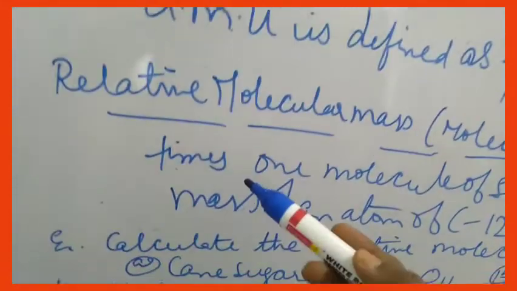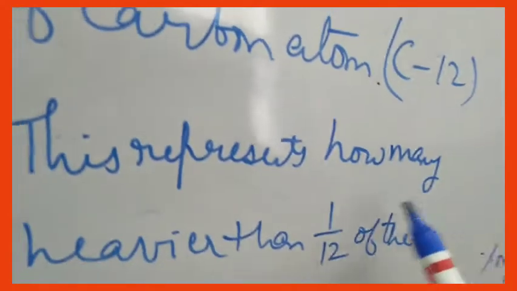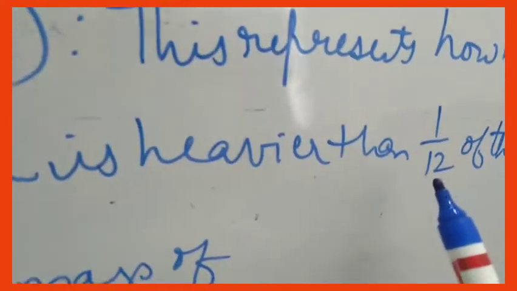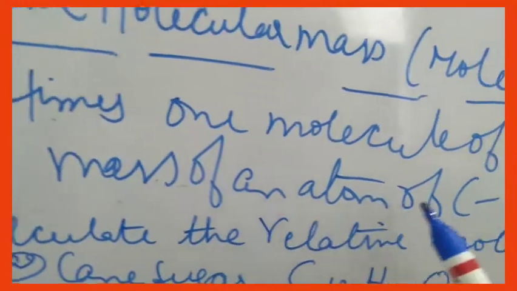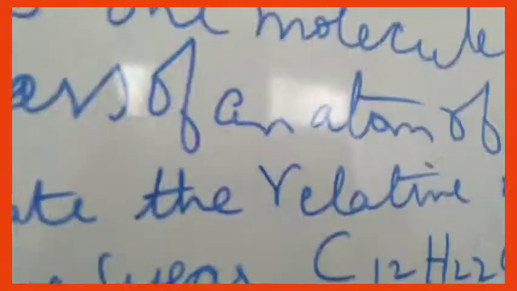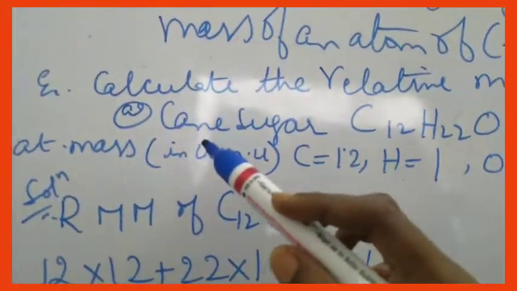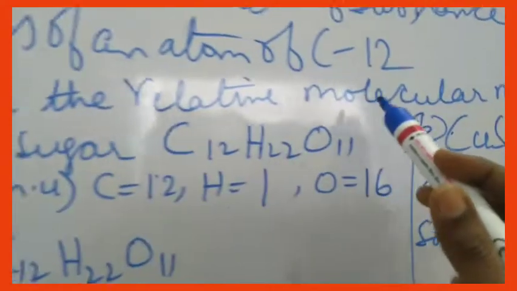Now let us see what is relative molecular mass. Relative molecular mass represents how many times one molecule of the substance is heavier than 1/12 of the mass of an atom of C12. Here you are comparing with the mass of an atom of C12. Let us see examples of how to calculate the relative molecular mass. I have given two examples.